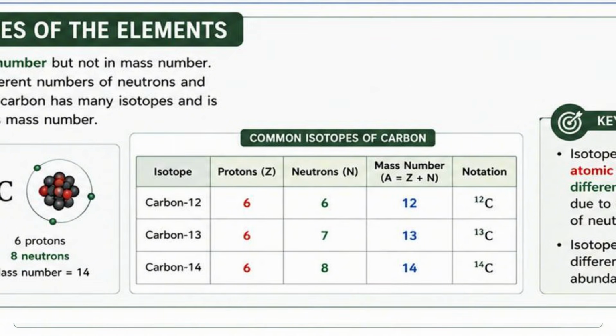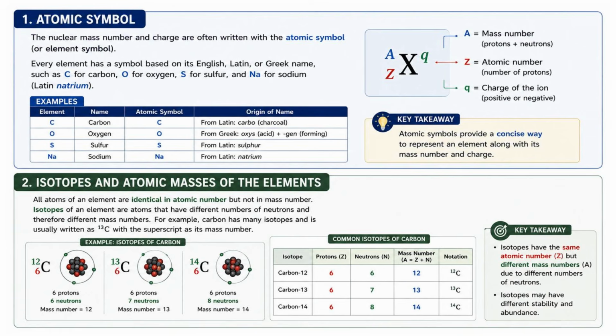So isotopes may have different stability and abundance. So this is an important clarification. Some may think that changing the number of neutrons creates a new element. Again, that is not true. Changing the number of neutrons only creates a different isotope of the same element. To create a completely different element, you would have to change the number of protons.